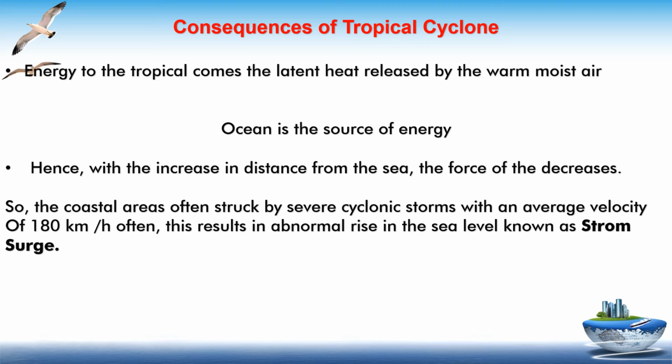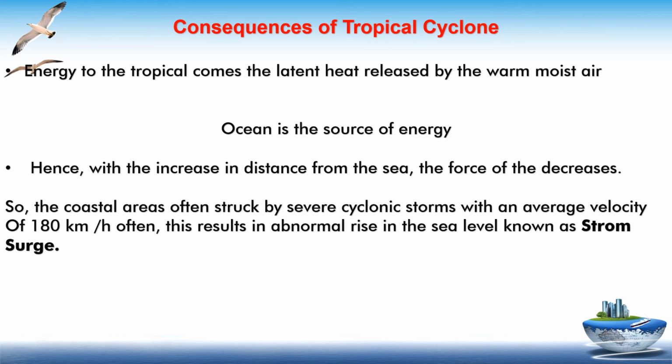Consequences of tropical cyclones. Energy to the tropical cyclone comes through the latent heat released by warm moist air. The ocean is the source of energy. With increased distance from the sea, the force decreases. The coastal areas are often struck by severe cyclonic storms with an average velocity of 180 kilometers per hour.